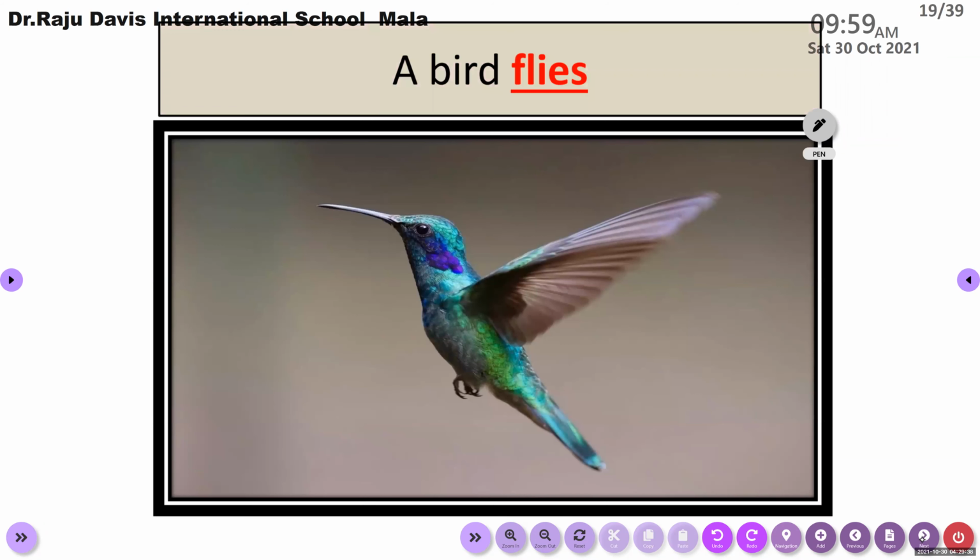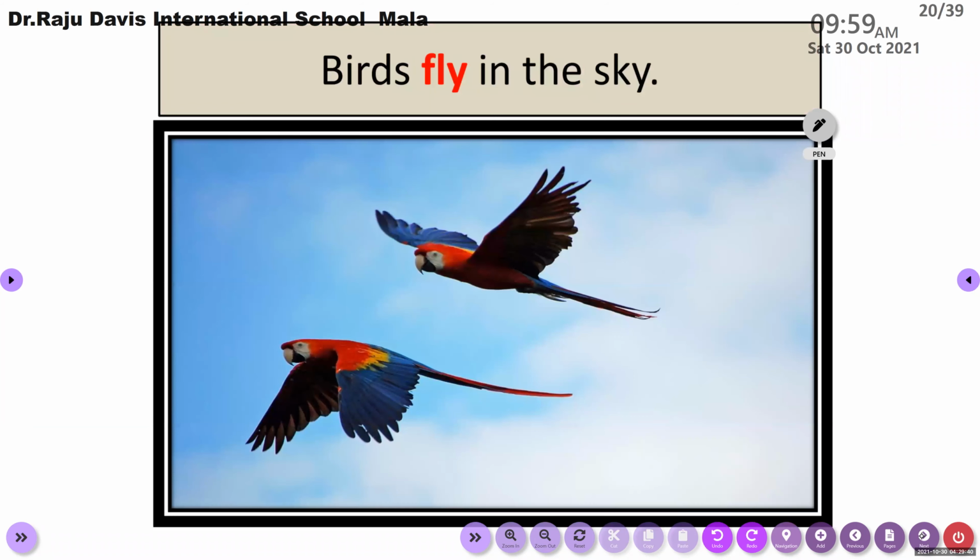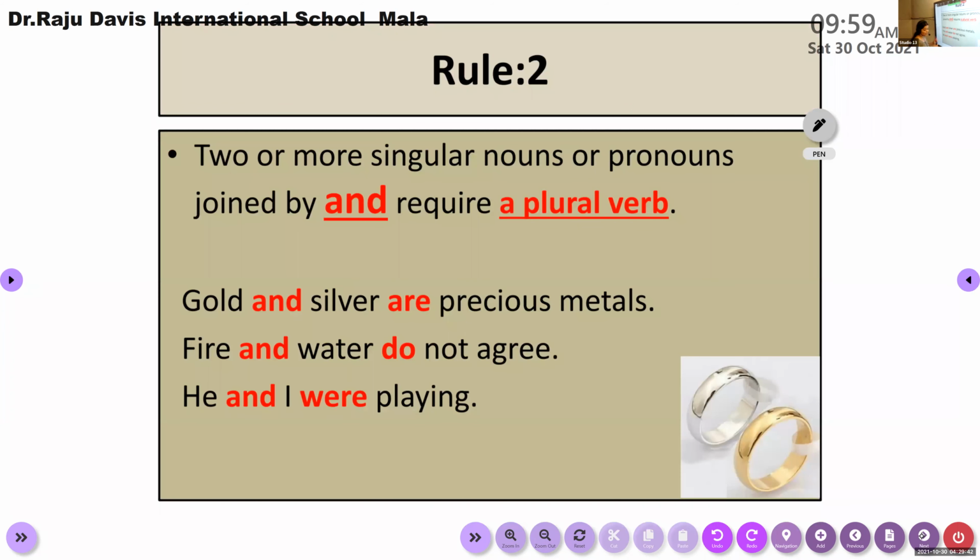Rule number 2 says it is very clear that if we connect two singular nouns or pronouns using the conjunction and, we need to consider it as plural in number. So we need to use a plural verb. That is why we said he and I. Suppose he is Tom, I is Miss Anju. We are two different persons.